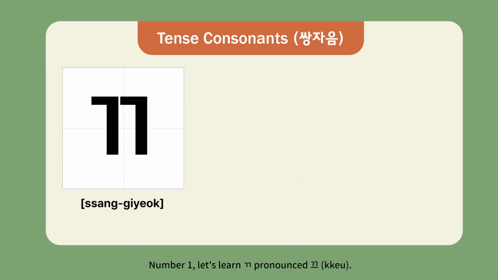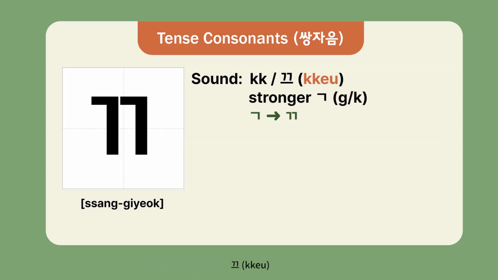Number 1, let's learn songkiek, pronounced ku. 끄. This is the stronger version of ku. The base sound is ku. You make the same sound as ku, but with more tension in your throat.